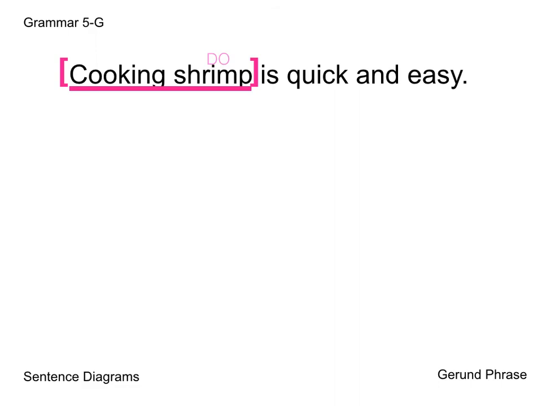And now we can do the rest of the sentence. So we have our verb, and then quick and easy are predicate adjectives. They are modifying our subject of cooking shrimp in the predicate, and they're being coordinated by the conjunction and. So, since we have a coordinated predicate adjective set, our diagram is going to look a little different from what we were just doing. So let's just jump right in.